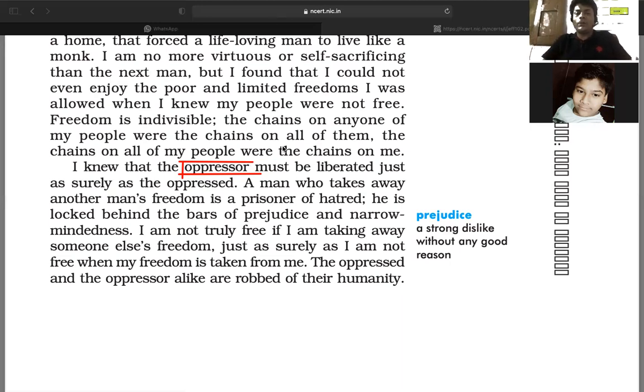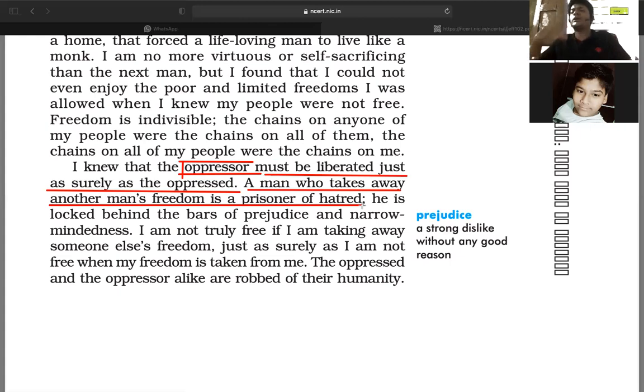I knew that the oppressor must be liberated, just as surely as the oppressed. The person who was humiliated and tortured by the oppressor must be liberated once the oppressor gets liberation. A man who takes away another man's freedom is a prisoner of hatred. So if I control you because I hate you, then a man who takes away another man's freedom is a prisoner of hatred.